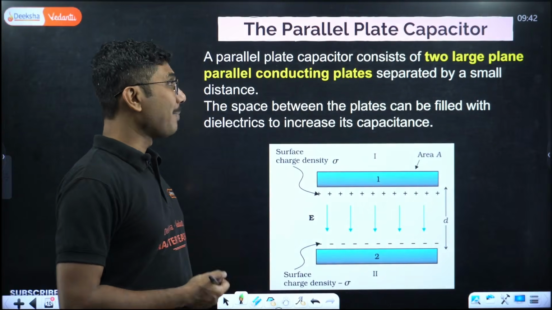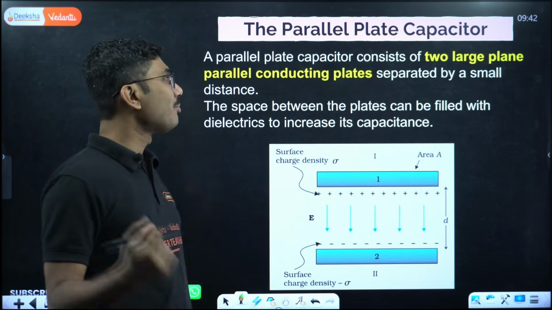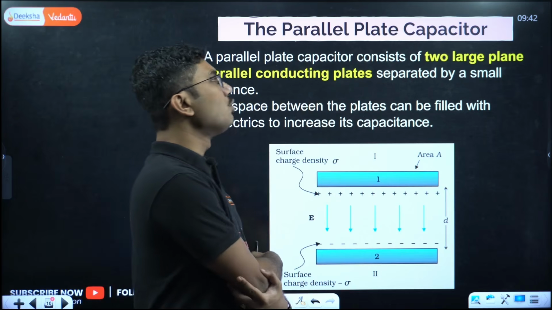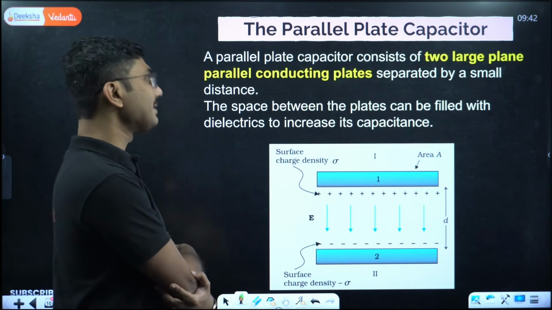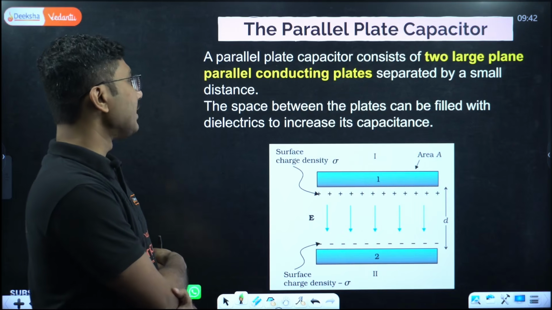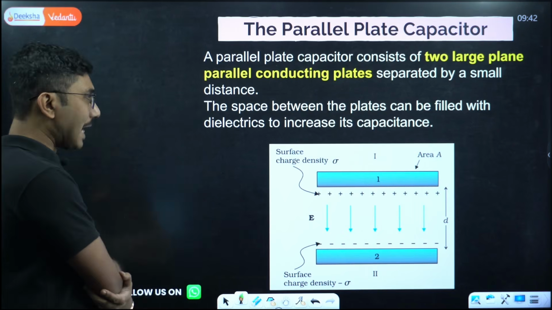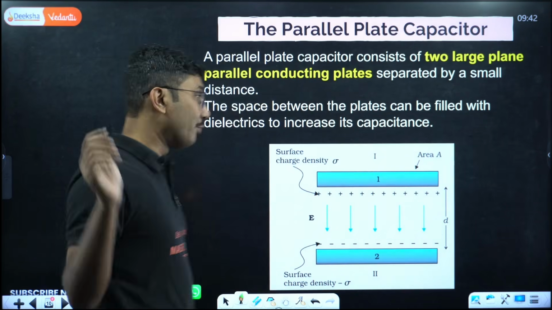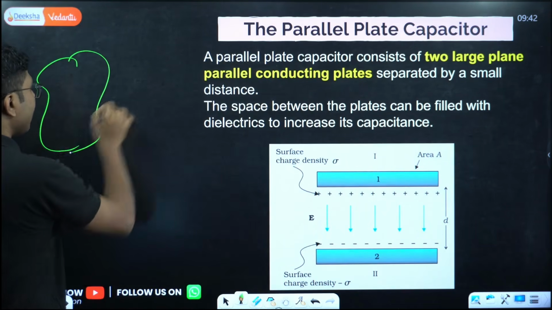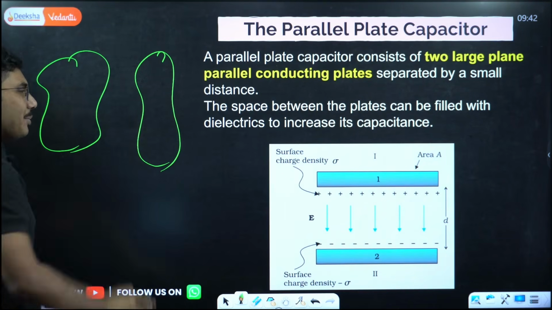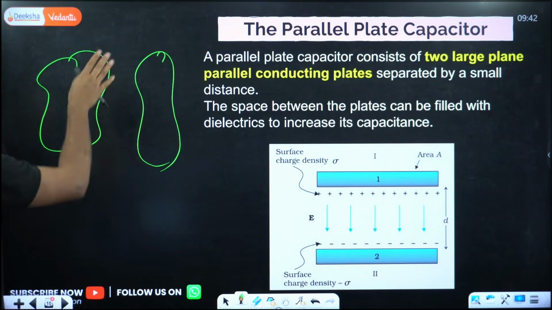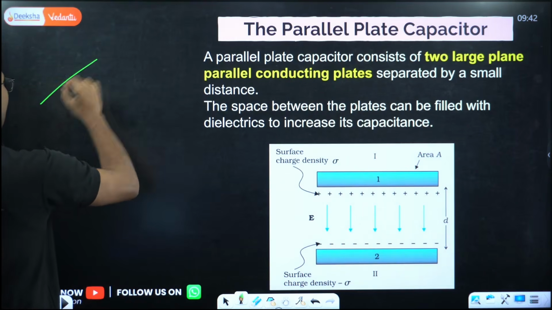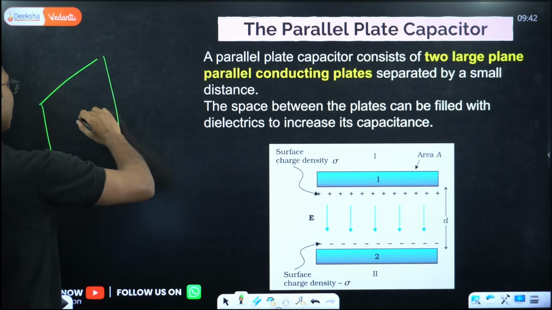The parallel plate capacitor, one of the most important concepts from this chapter. A parallel plate capacitor consists of 2 large plane parallel conducting plates separated by a small distance. The space between the plates can be filled with dielectrics to increase its capacitance. When we started, we had arbitrary shaped conductors, which are very difficult to understand, so that's why we are now moving into parallel plates. Parallel plate means there are 2 plates, one plate like this and one plate like this.